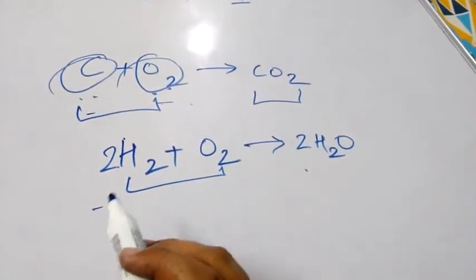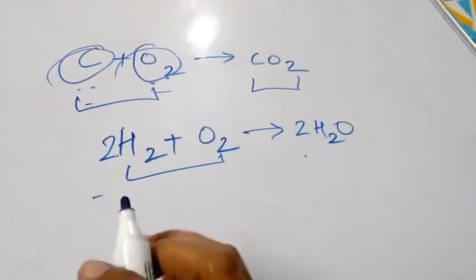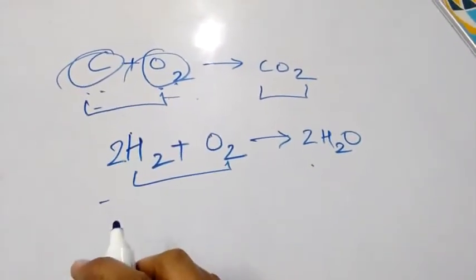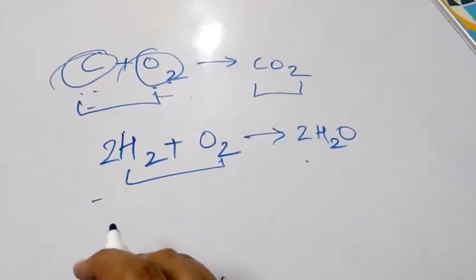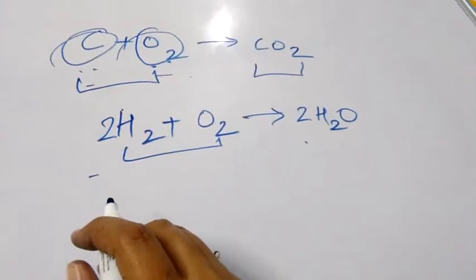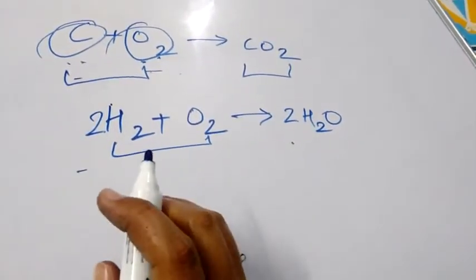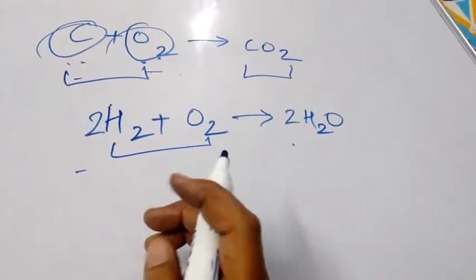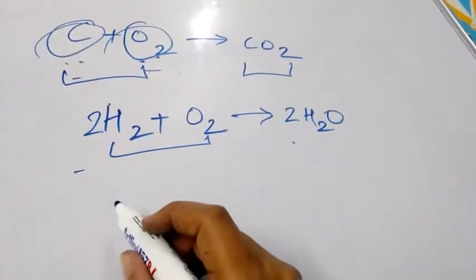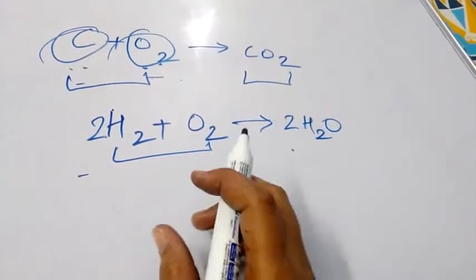Now, how to identify that a chemical reaction has taken place? There are a few characteristics of chemical reaction. First is change in color. For an example, when lead oxide is heated, yellow lead monoxide is formed, and oxygen gas is evolved.